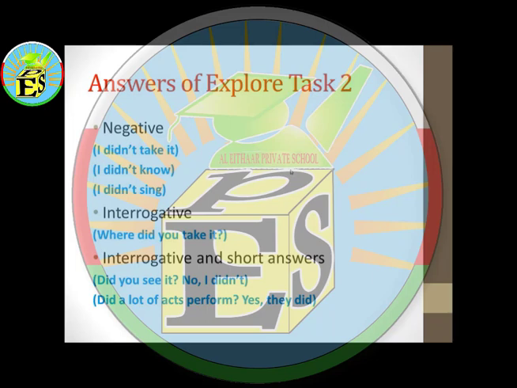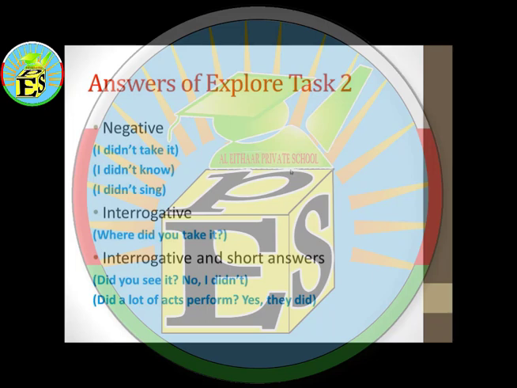You do this when you want to ask about information. So you start with a WH question, where, when, what, followed by did you, and then the verb is in its base form as well. And the last one is interrogative in short answers. Did you see it?